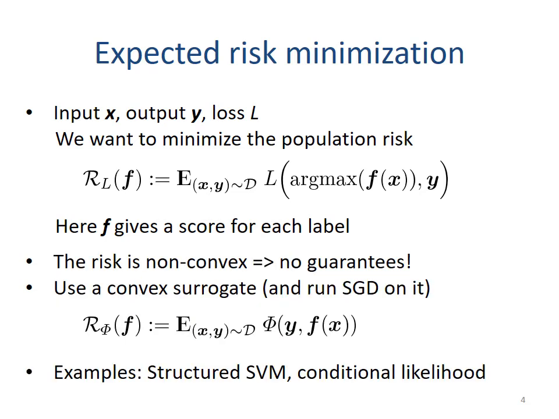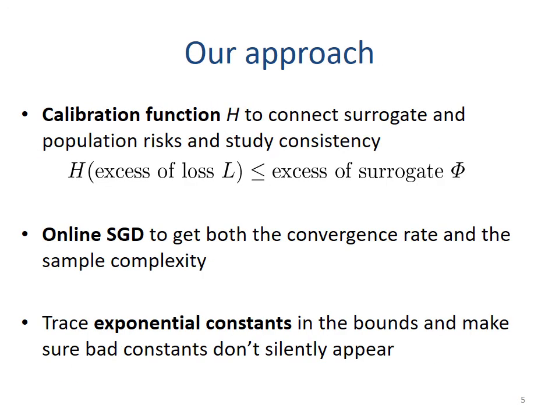We cannot get guarantees for the population risk directly because it's non-convex, so we have to use a convex surrogate objective. Examples of such convex surrogates include structured support vector machine and conditional likelihood. In this paper, we use the classical notion of calibration function to connect the surrogate and population risks. We also use stochastic optimization to get a bound on both the number of iterations of the learning algorithm and the number of samples needed to learn at the same time.